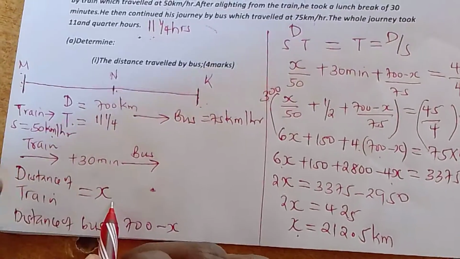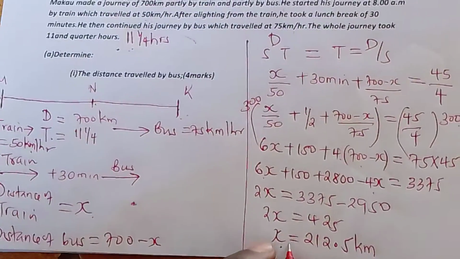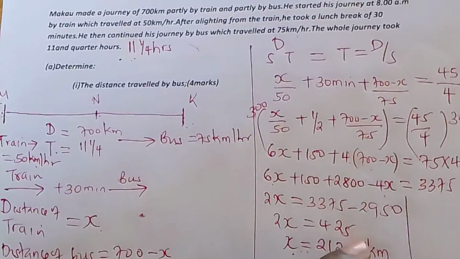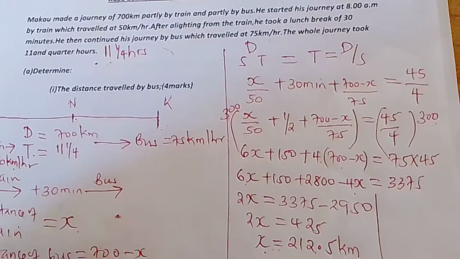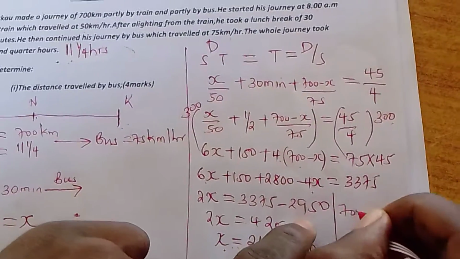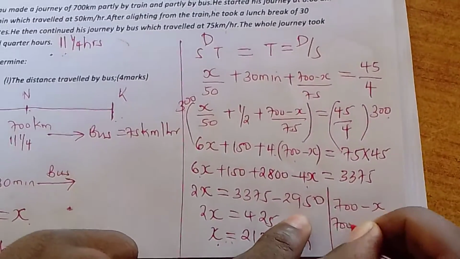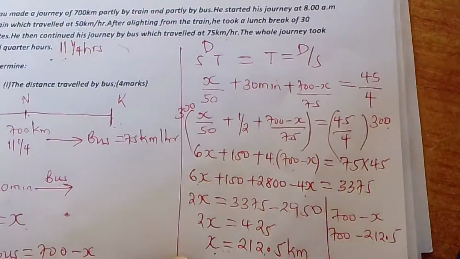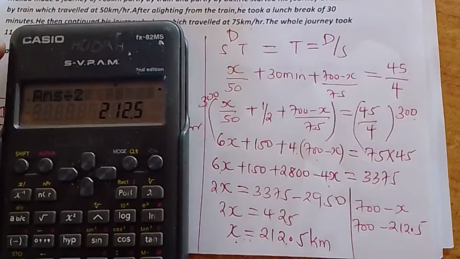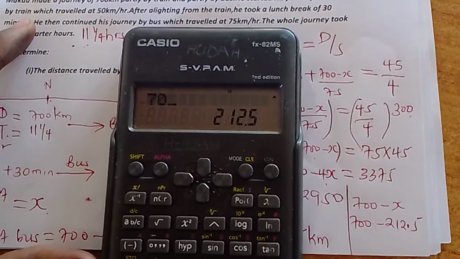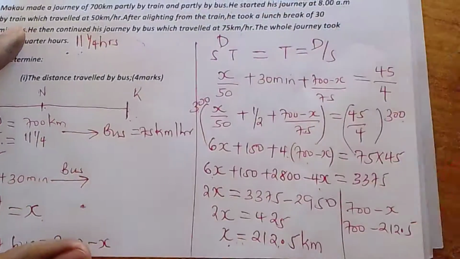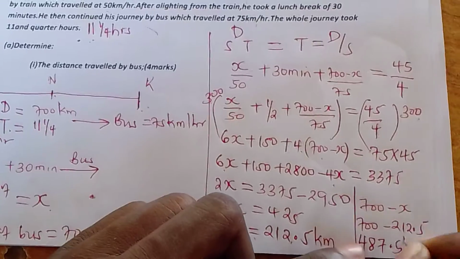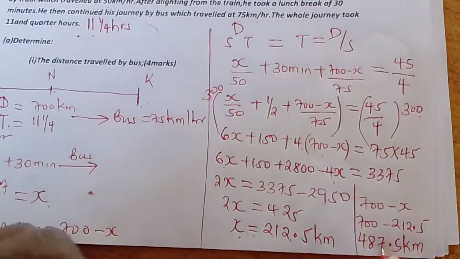We called it x. Now we've got this x, being now the distance of the train. We are going now to look for the distance of the bus. The distance of the bus is 700 minus x. That is 700 minus our x, which we found to be 212.5. It will give us 487.5 kilometers. This is now the distance of the bus.